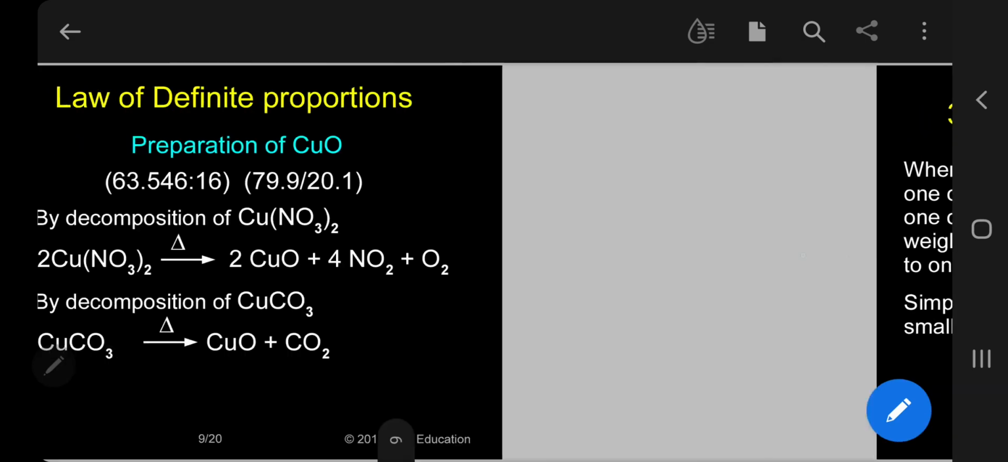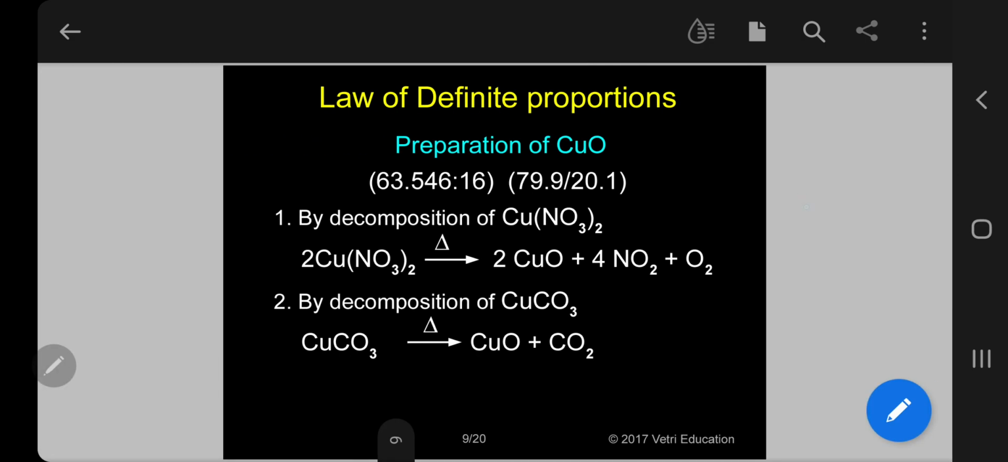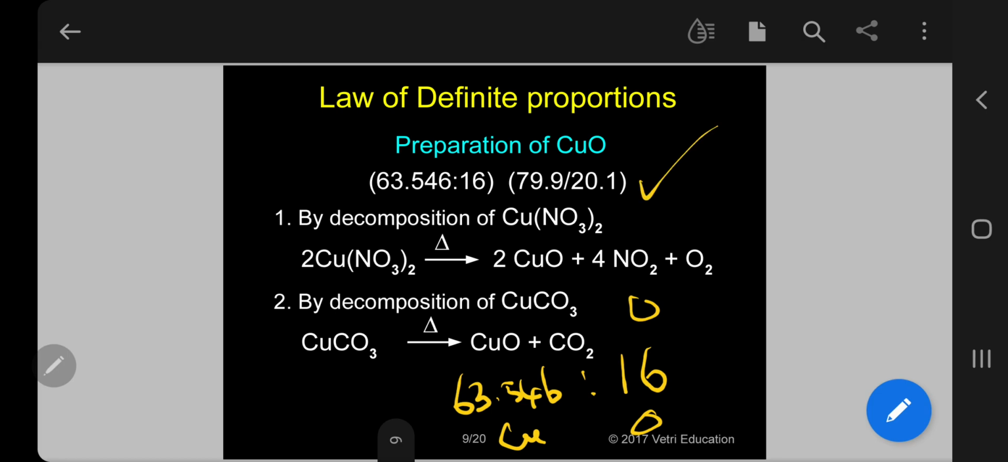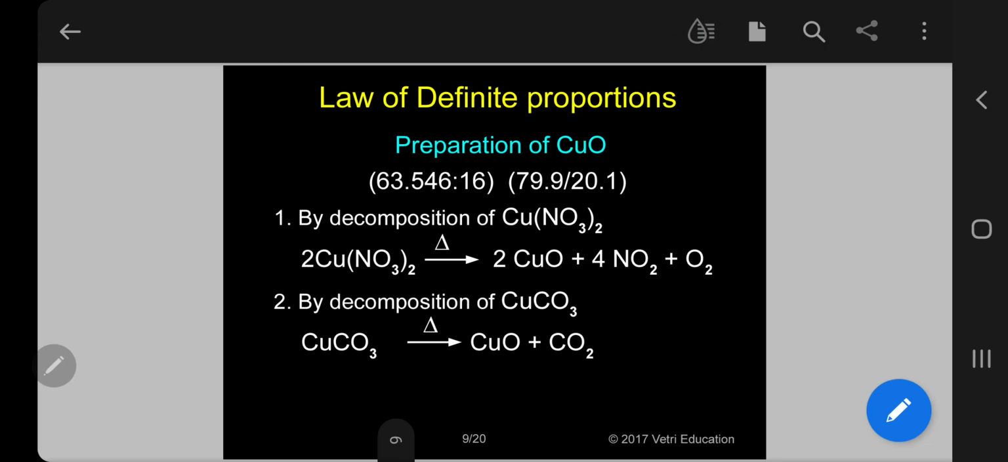So I will give a very clear idea in this case. Or I can simply say, if you want some more information, 63.546 grams of copper always combines with 16 grams of oxygen. This is copper, this is oxygen. This will always combine. This is the law of definite proportion. Or in terms of percentage, 79.9% of copper combines with 20.1% of oxygen. I hope you have a clear idea.